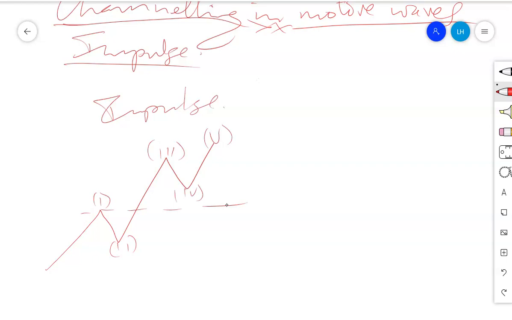So now when wave number 1 is formed, it will be followed by a correction, the second wave. Then after the correction it will start building the third wave. So in order to do channeling, you're supposed to have wave number 1 completed, wave number 2 completed, and the third wave completed. If you are doing manual channeling, you need to have wave number 1, wave number 2, and wave number 3 completed.